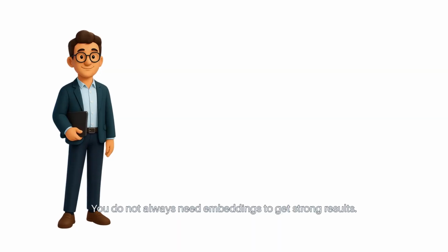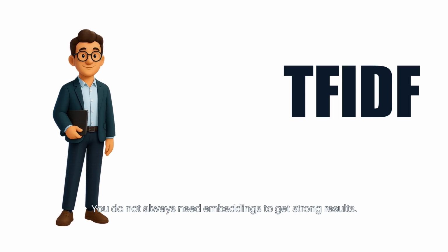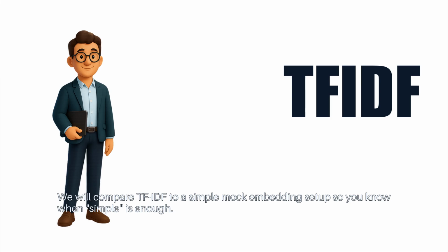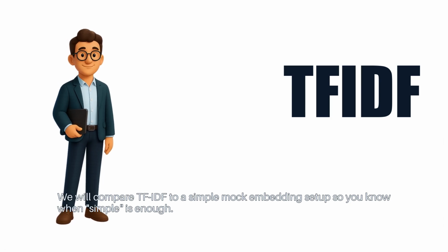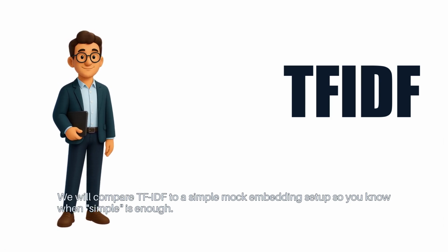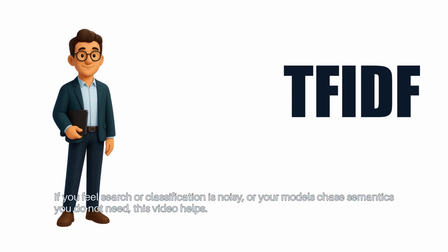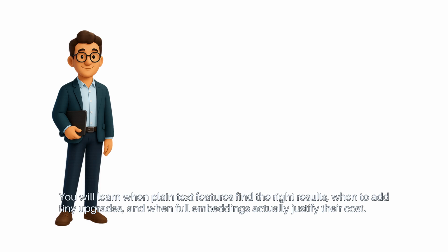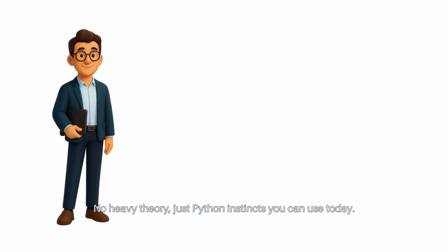You do not always need embeddings to get strong results. We will compare TF-IDF to a simple mock embedding setup, so you know when simple is enough. If you feel search or classification is noisy, or your models chase semantics you do not need, this video helps. You will learn when plain text features find the right results, when to add tiny upgrades, and when full embeddings actually justify their cost. No heavy theory, just Python instincts you can use today.